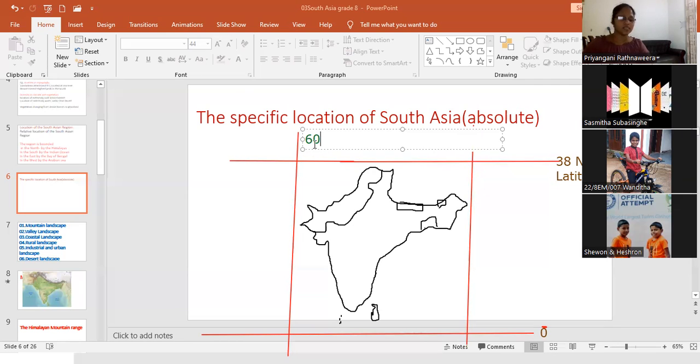East. What is the reason for that? It's located east of the Greenwich line. Yes, not the international date line. What is the line here? Greenwich line. Very good. This line is located on the east side of the Greenwich line. That is the reason. Very good. Then 62.